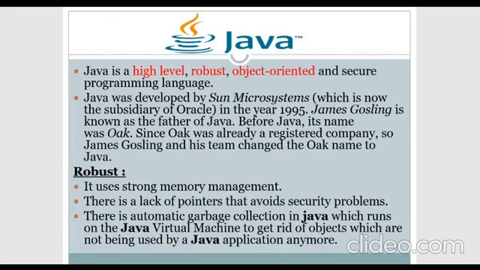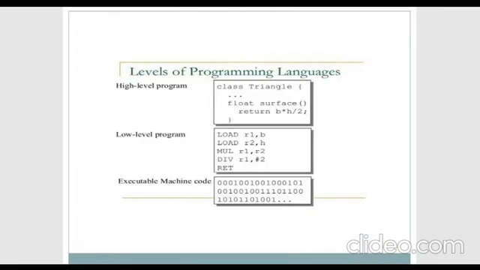Coming to the second keyword, high level. What exactly is high level? Any programming language in a computer system is categorized into three types: high level, low level, and machine level language. First is high level. A high-level program is human readable. Anything which we can read and write in a program, we call high level.